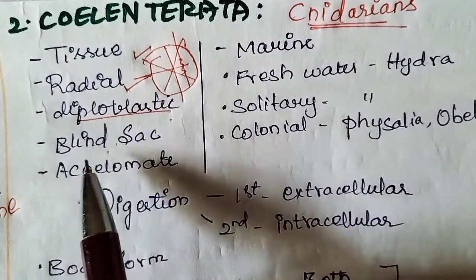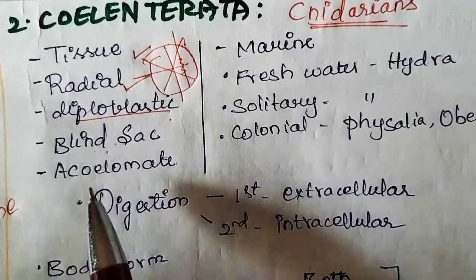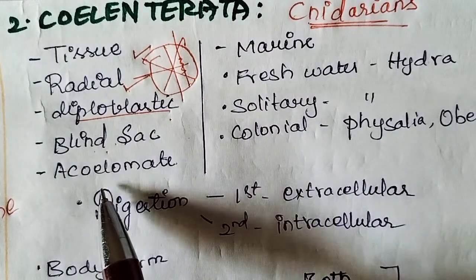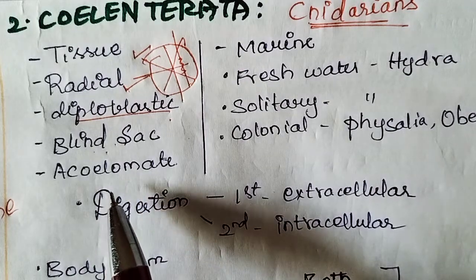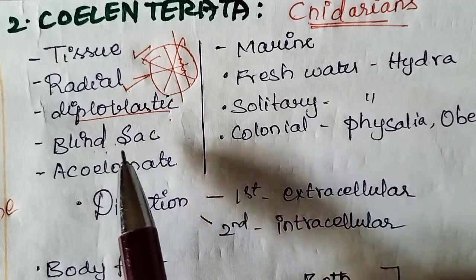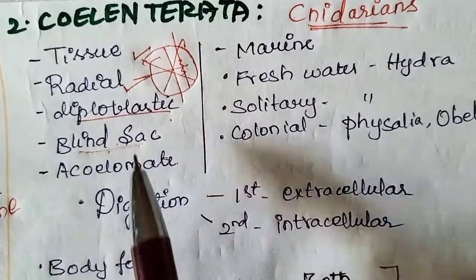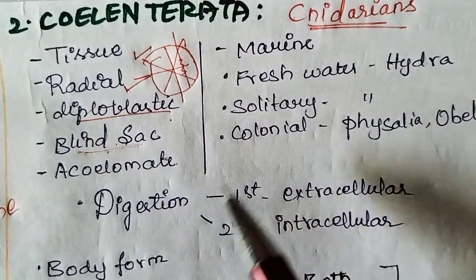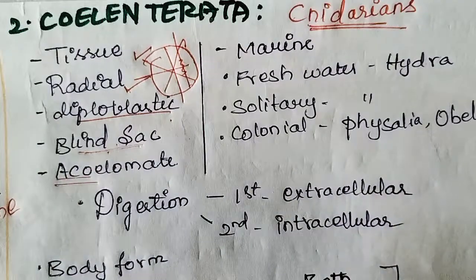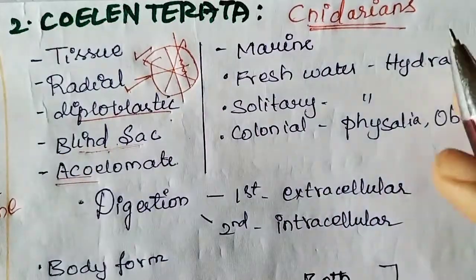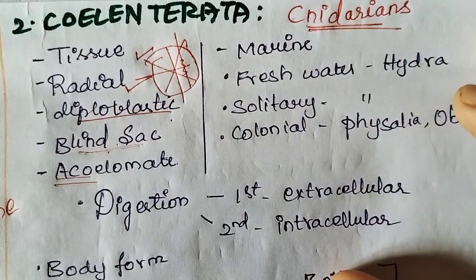Blind sac means the body plan, how their canal system is arranged. They take the food and excrete the digested food at the same site. So they are blind sac. Blindly they take in and blindly they excrete out. They are also acoelomate. Okay, clear. These characteristics clear. Now let's move on to their habitat.